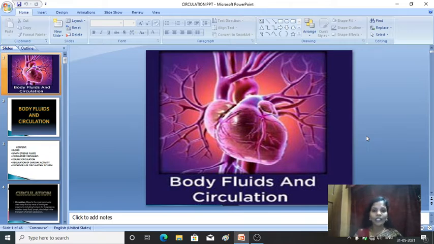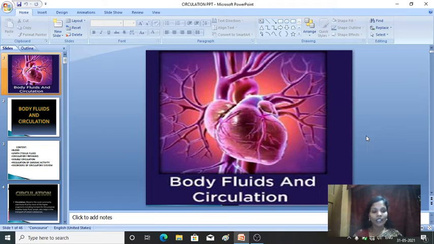Fine. So in human physiology, each chapter is related to one another. First digestion, completing the human digestive system, then comes the human respiratory system. In the human respiratory system you have studied the structure of lungs and all. So now comes the human circulatory system. In this you will be studying the structure of the human heart, right? So each chapter is related to one another.